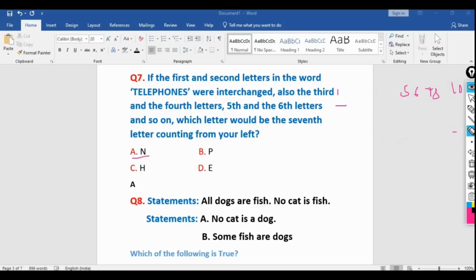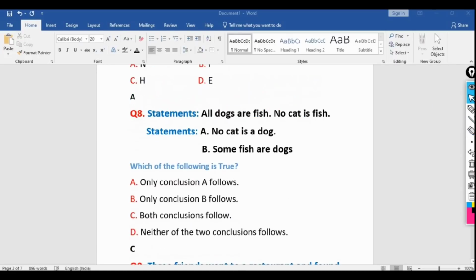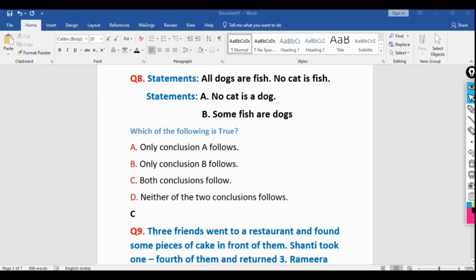The correct option or the answer will be N here. So now let's move to the next question. All dogs are fish, no cat is fish. Statement 1. Sorry, I have written statement here; this one will be the conclusion. So here A equal to no cat.